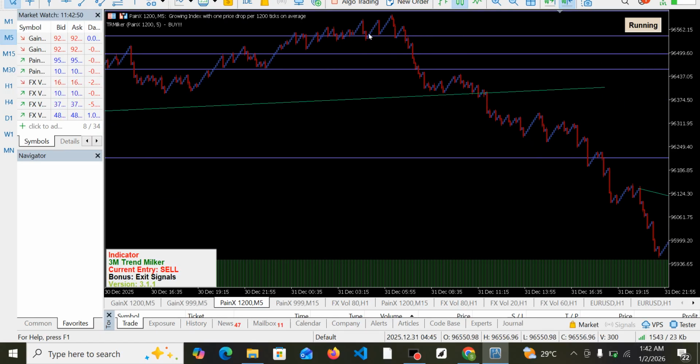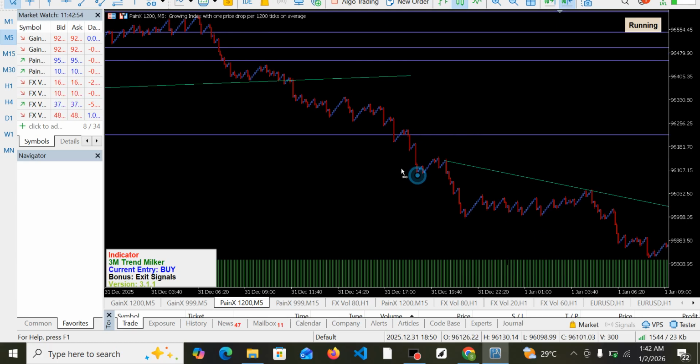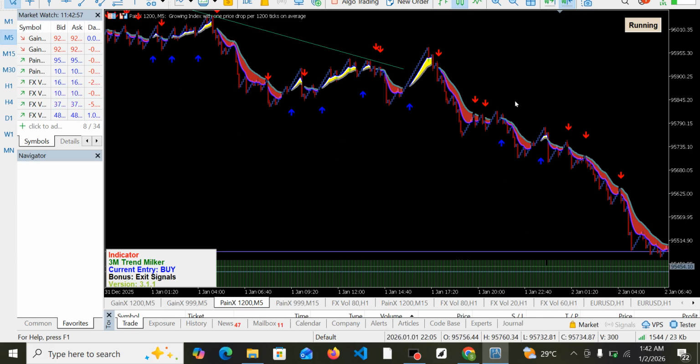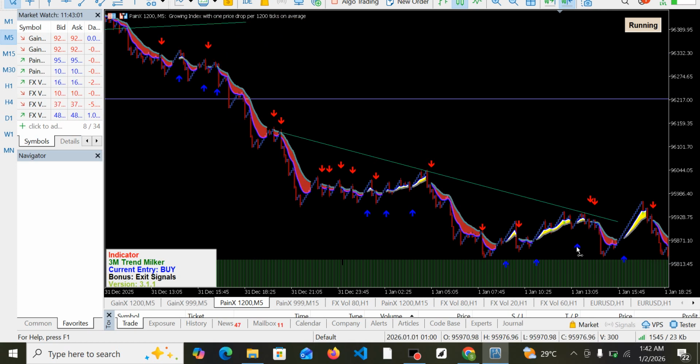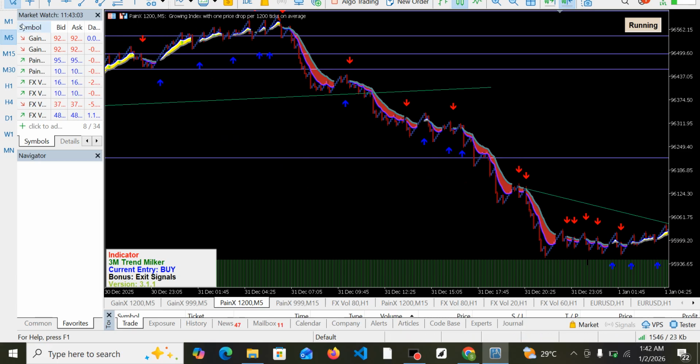Okay, and this is where we were talking about. You can see you place your order at that point, and of course it sells for a very long time right from there. So you don't need to be scared. All you just need to do is just to follow it up and sell at that point. Okay, so that is how easy it is.